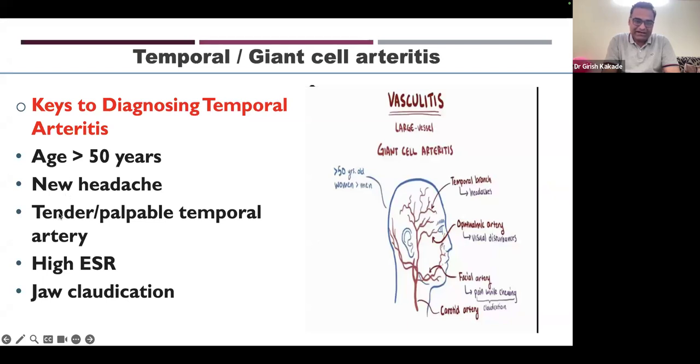We have to palpate the temporal artery. If there is a palpable or tender temporal artery, then the chances of temporal arteritis are very high.